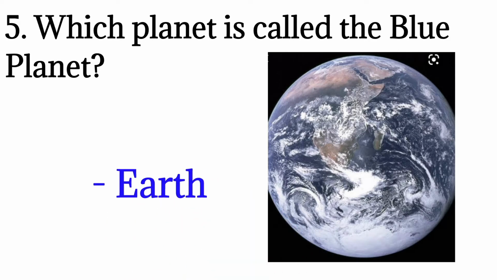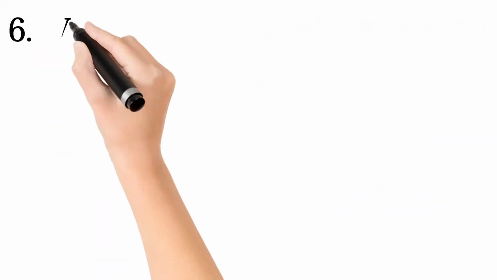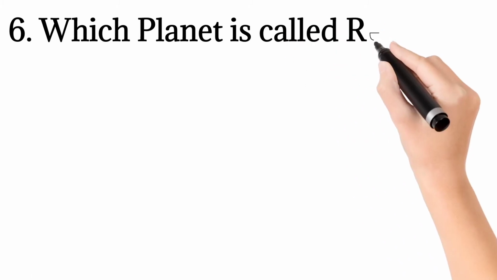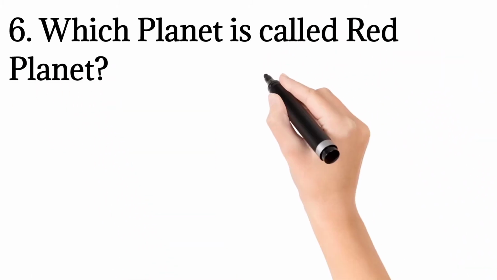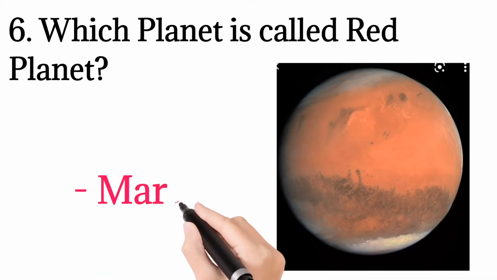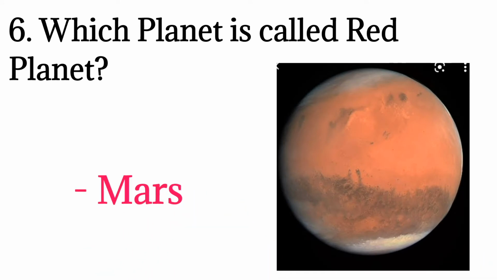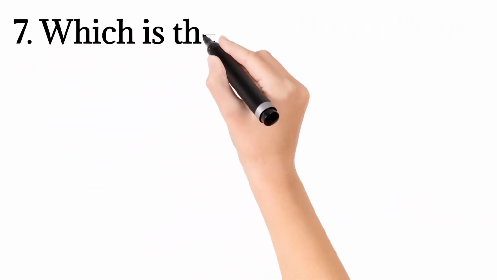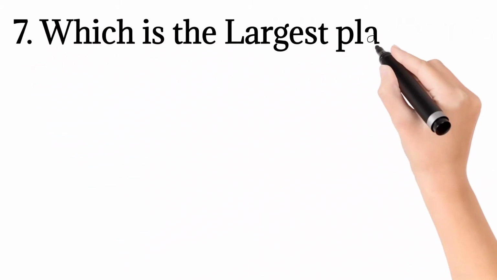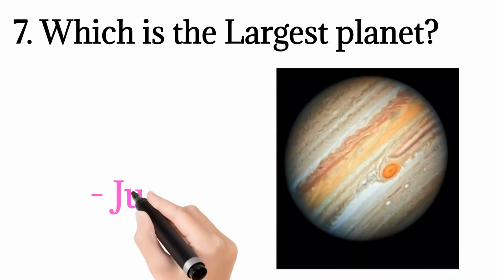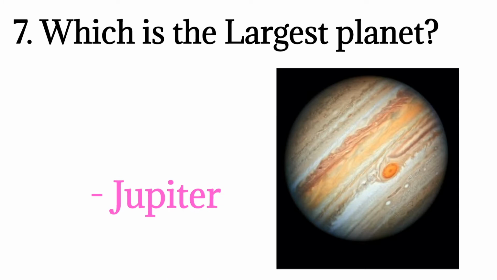The sixth question is, which planet is called the red planet? The red planet is called Mars. You can see the picture of Mars. It is of red color. The seventh question is, which is the largest planet? The largest planet is Jupiter, and you can see the picture of Jupiter.